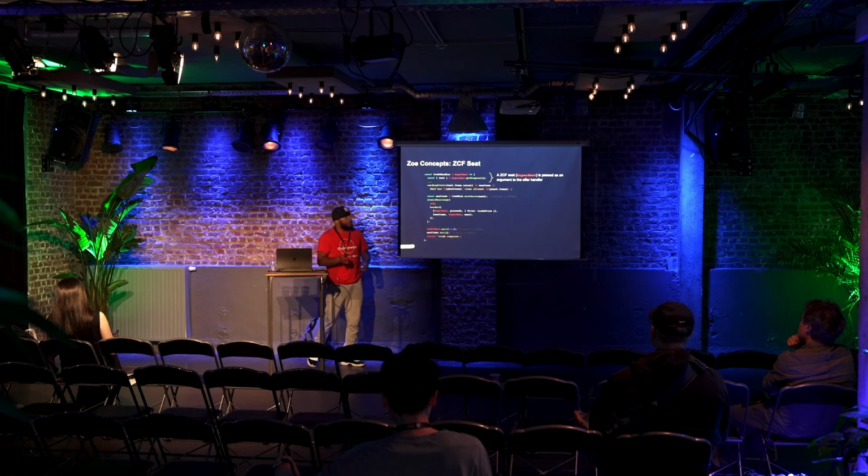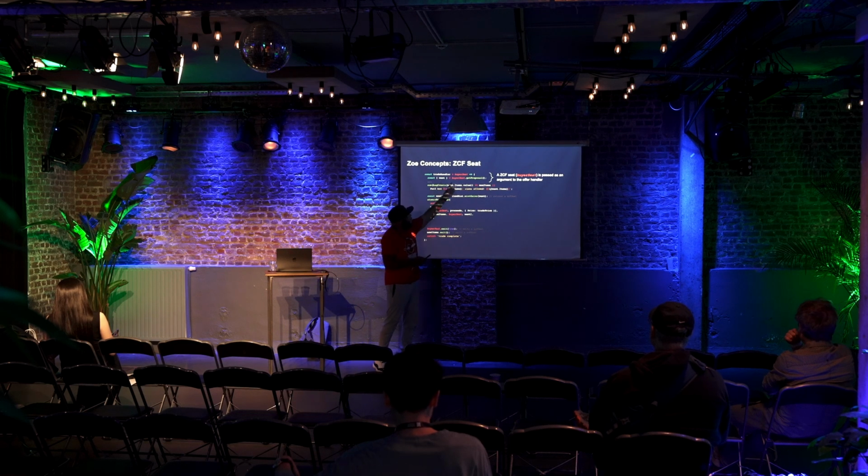Okay. So this is an offer handler. And you see in my offer handler, it's actually receiving a seat as one of the parameters. And that's a ZCF seat that I can now do things with. I can get the proposal from that seat. And see, I can exit this seat here.